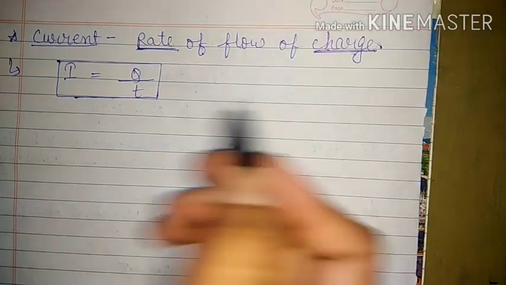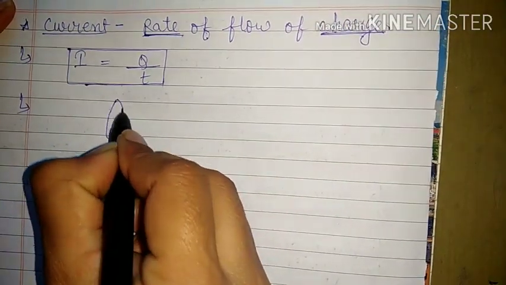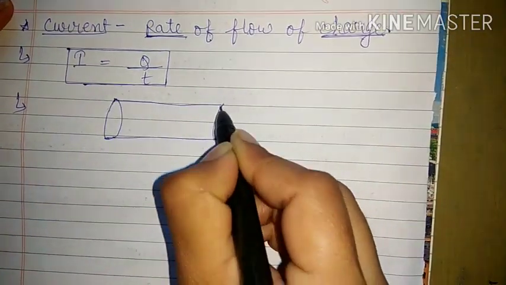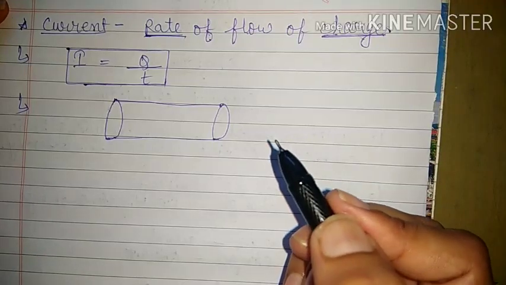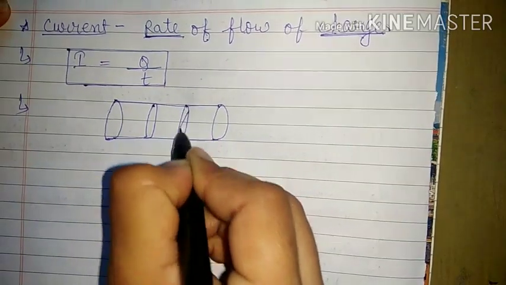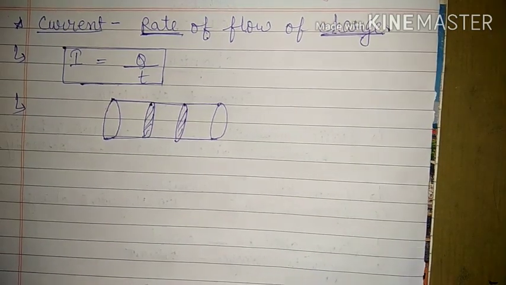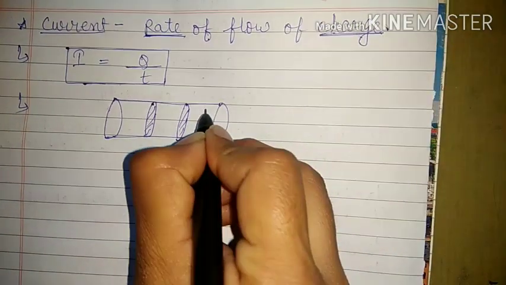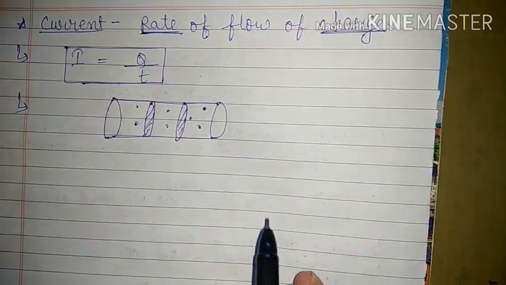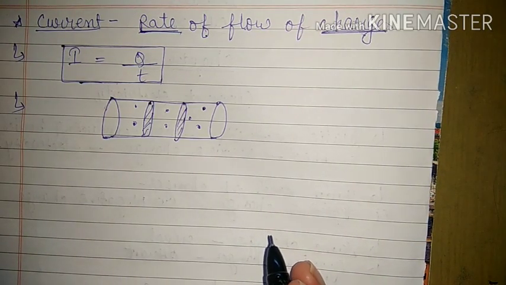Now one more thing which we discussed in the last class, the same thing we will revise here. In this chapter we will always take a uniform conductor, because we are talking about current electricity, so we will need a conductor, and uniform, so that its cross section area should not change. That means if you take any cross section area anywhere in this conductor, it will be the same. Cross section area of the conductor should not change. So we know that in a conductor there will be many free electrons when the conductor is not connected with any battery or cell, or we can say when no potential difference is applied across the conductor.